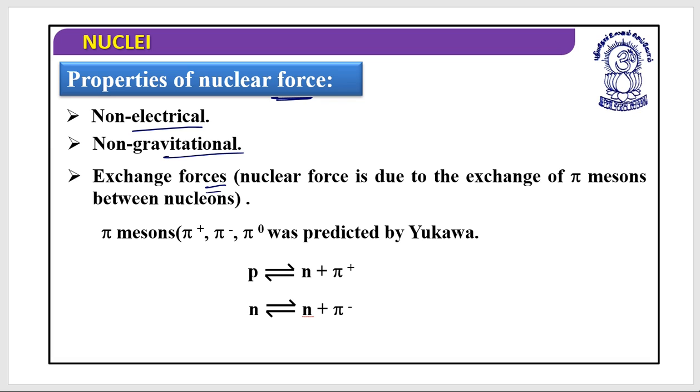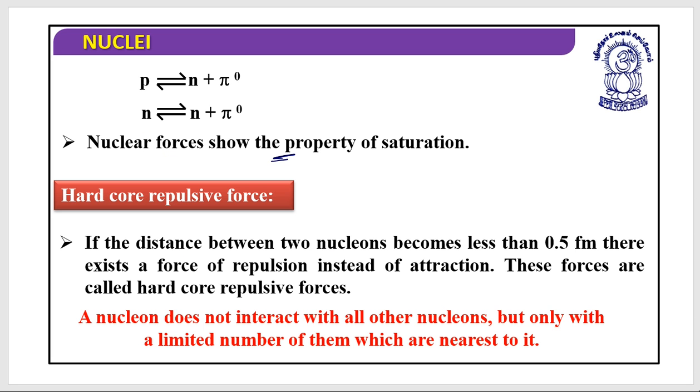That means nuclear force is due to the exchange of pi mesons between the nucleons, and the pi mesons, pi plus, pi minus or pi naught, were predicted by Yukawa. And the nuclear forces will show the property of saturation.